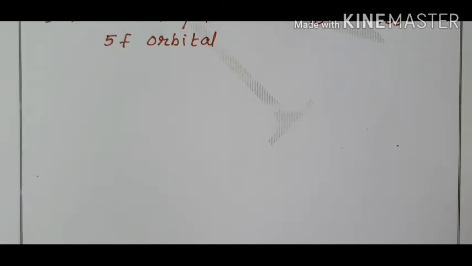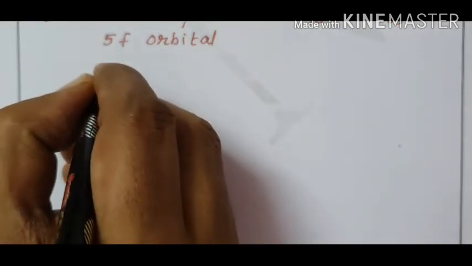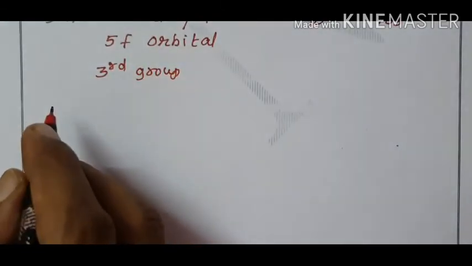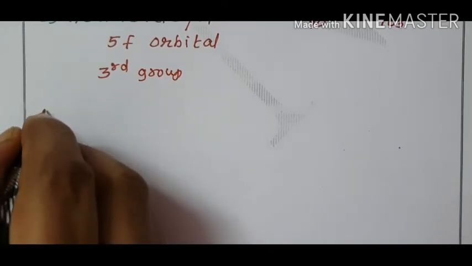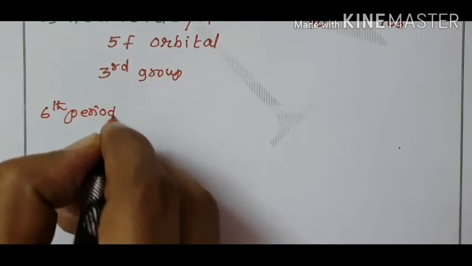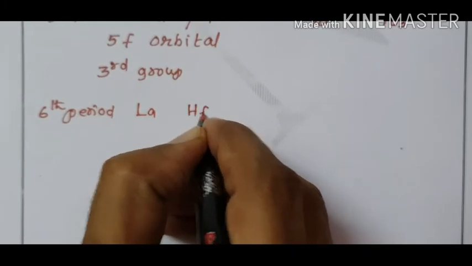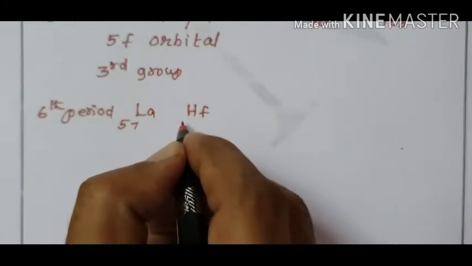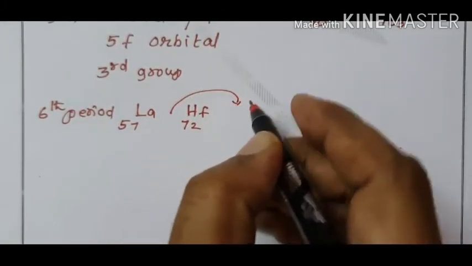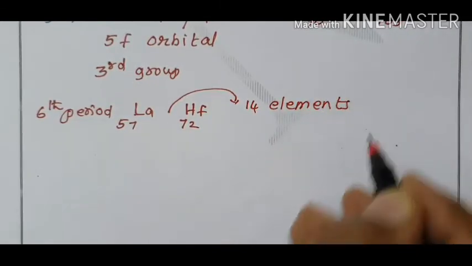In the periodic table, in the third group and in the sixth period, after lanthanum, atomic number 57, and before hafnium, 72, in between these two, 14 elements are present. They are called lanthanoids.